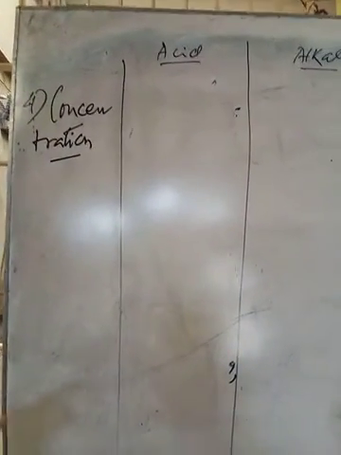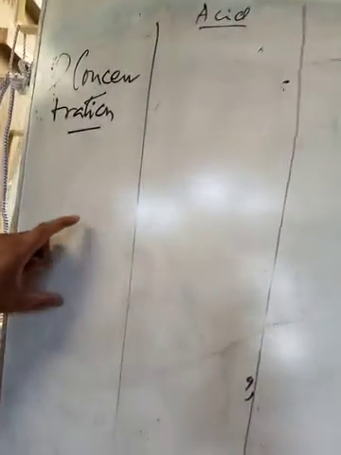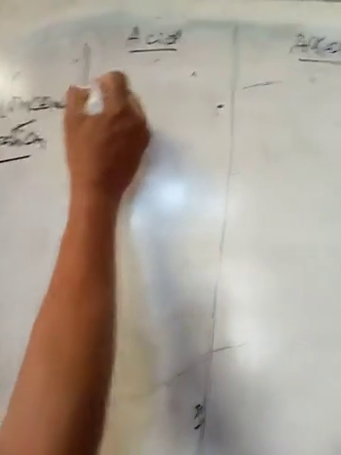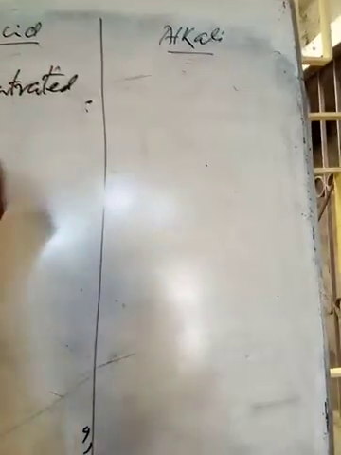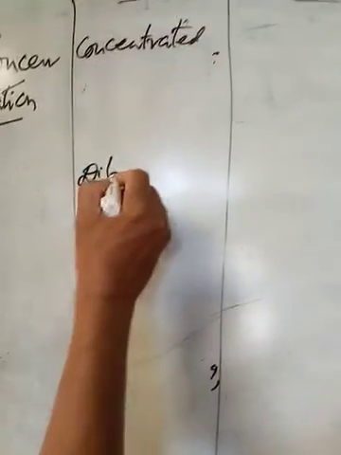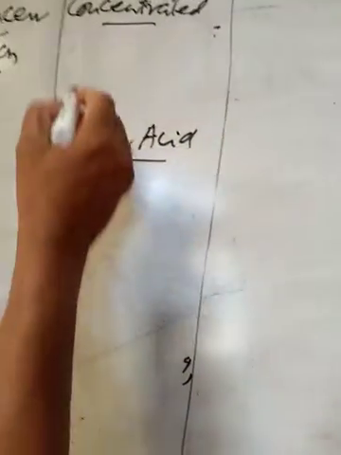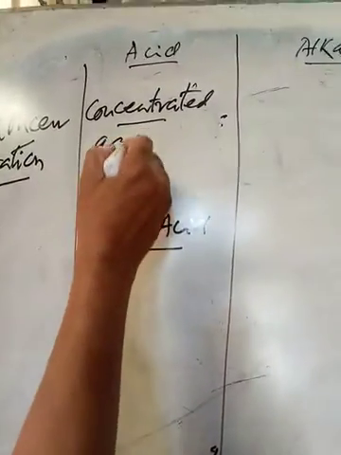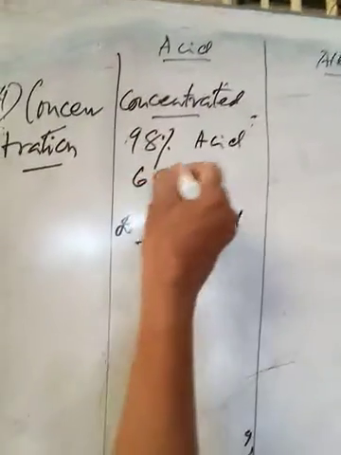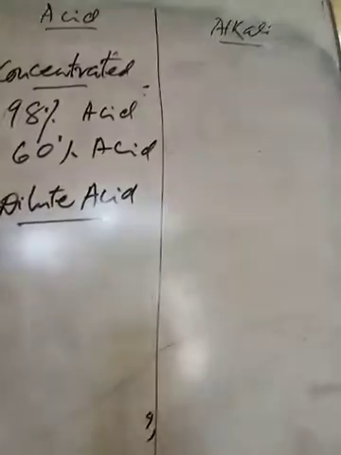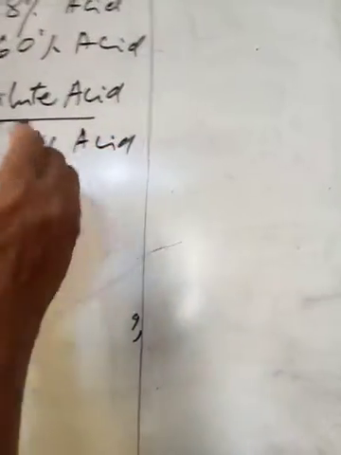If the amount of water is little, then the portion of acid is greater. So this will be concentrated. So one is concentrated acid, and another is dilute acid, where the amount of water is greater. Say 98% acid, or even 60% acid, are concentrated. Dilute acid is, say, 20% acid, that means 80% water.